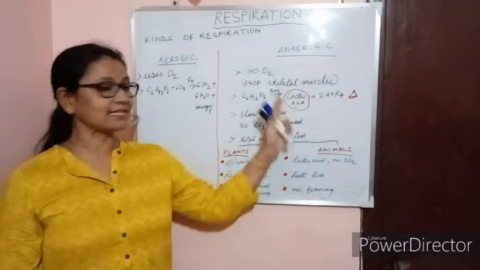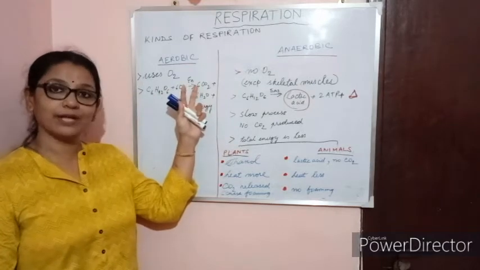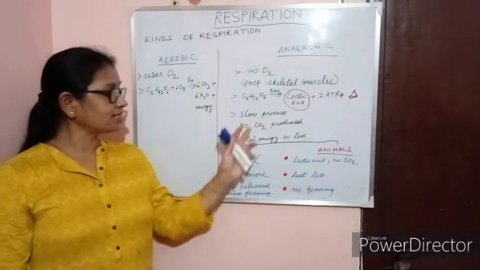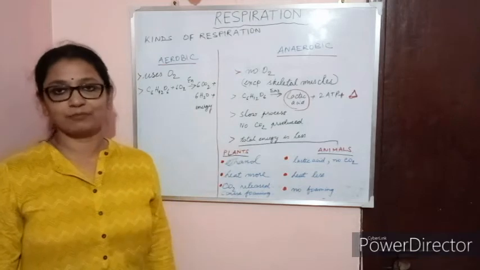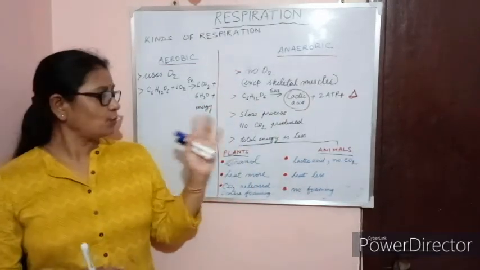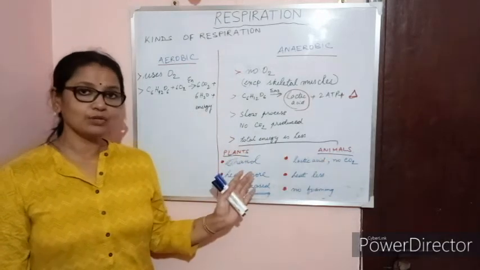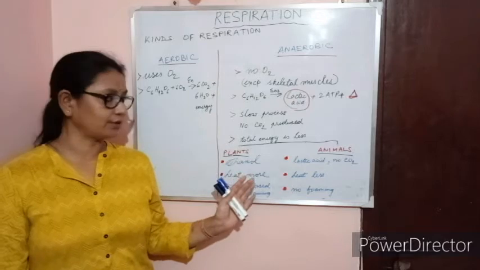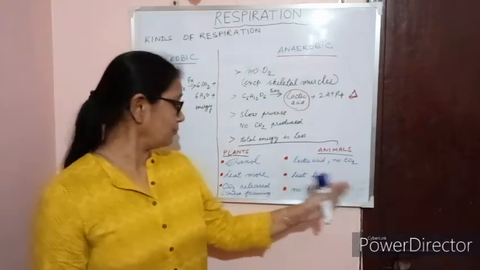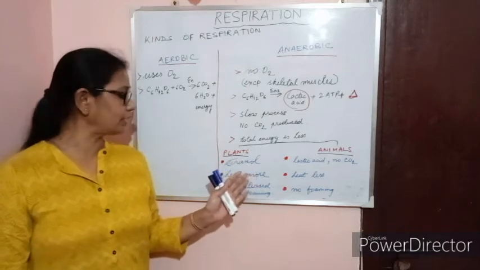See, this is lactic acid formation. In the earlier reaction, we saw that there was carbon dioxide formation. So since there is no carbon dioxide formation here, it is a little different from the aerobic respiration, and we will see a slight difference in plants and animals. In plants also, there is anaerobic respiration occurring. In animals also, we have seen just now. But what is the difference between plants and animals? This you have to give a quick clue.